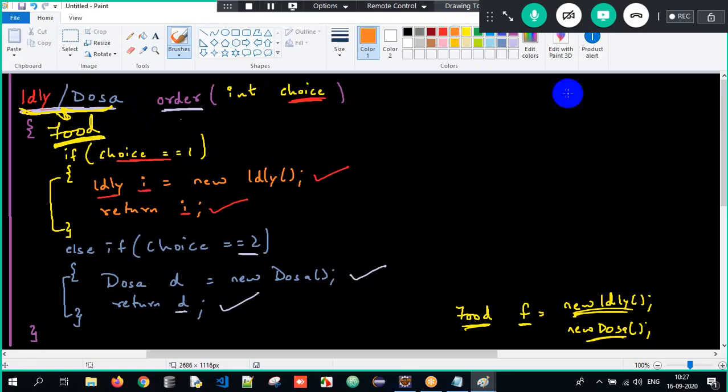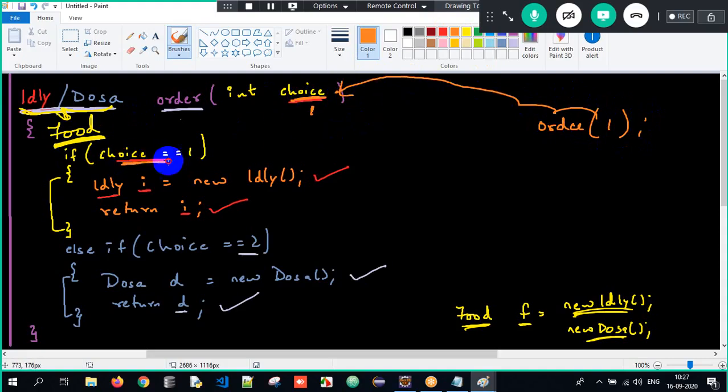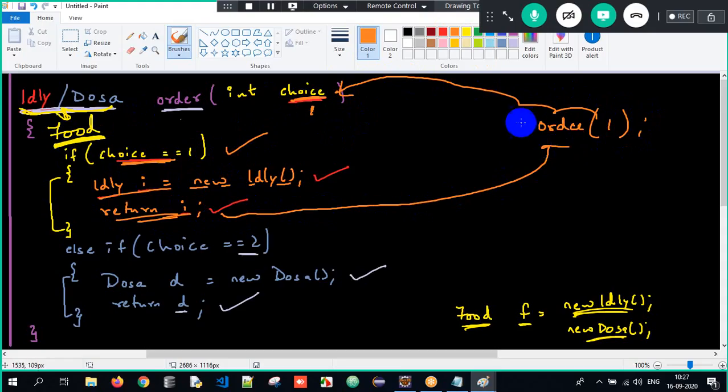Now here, when I call order and pass 1, the control goes here. Is choice equal to 1? Yes, true. I will create an idli object and it is returning an idli object.